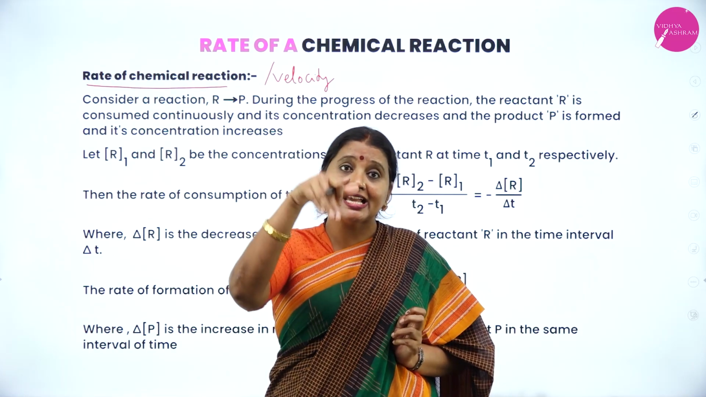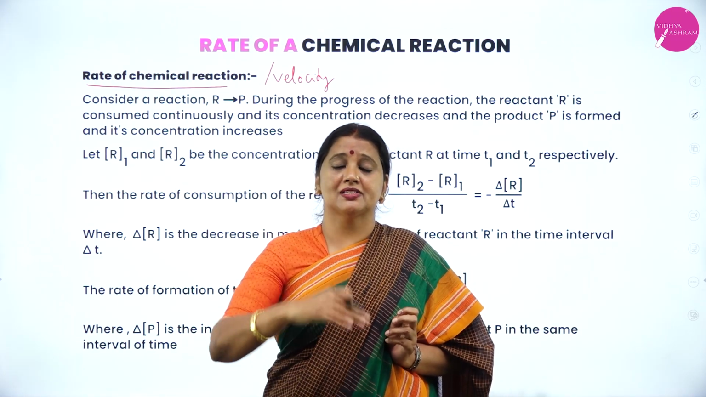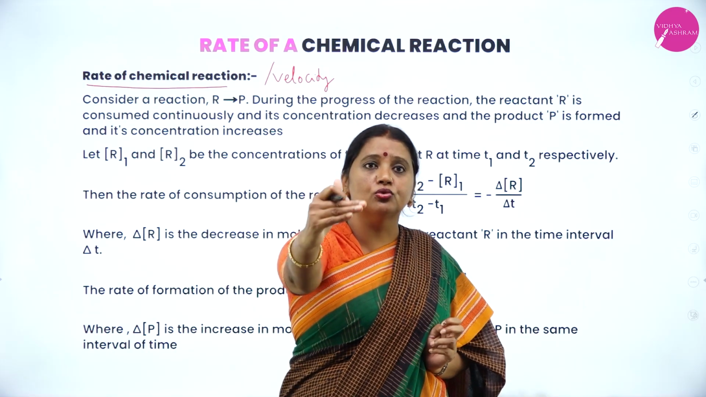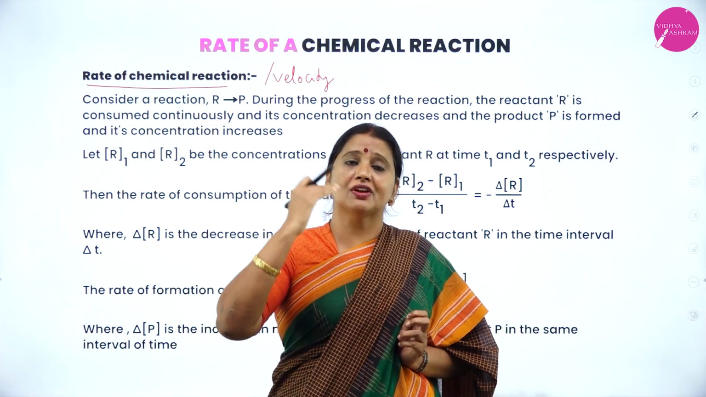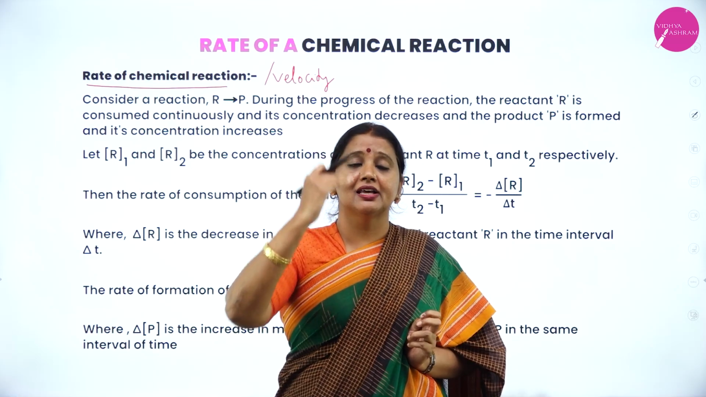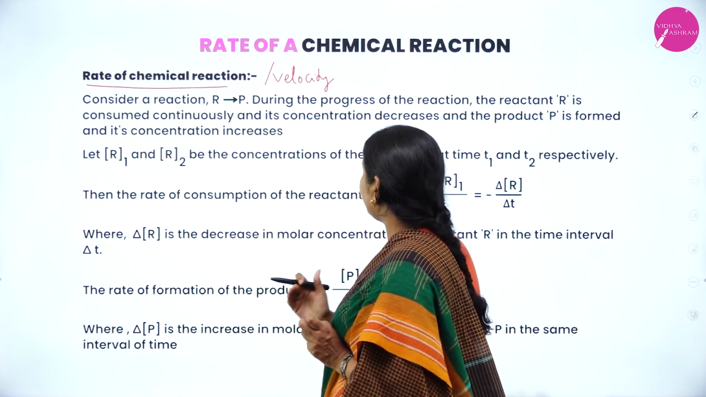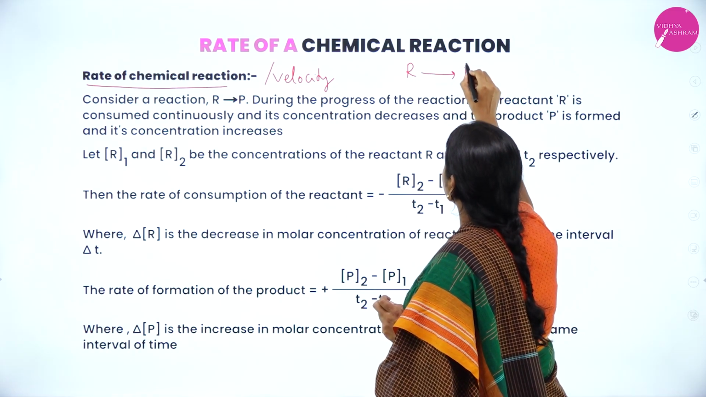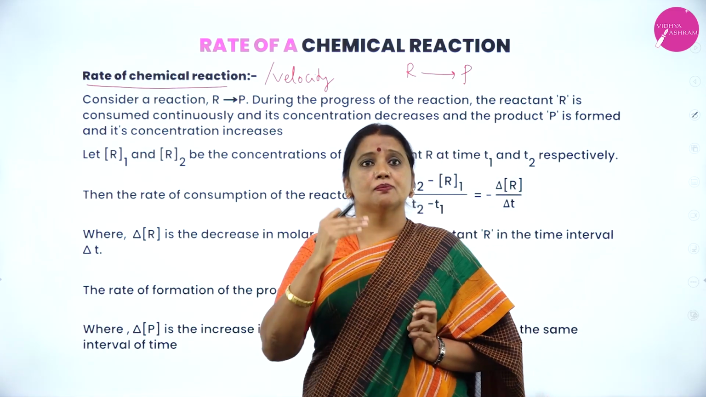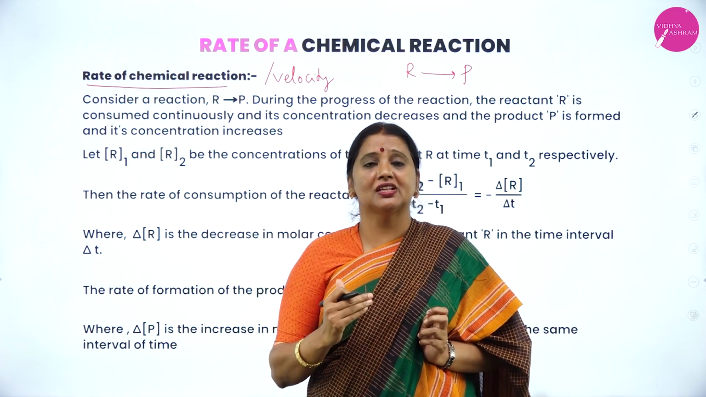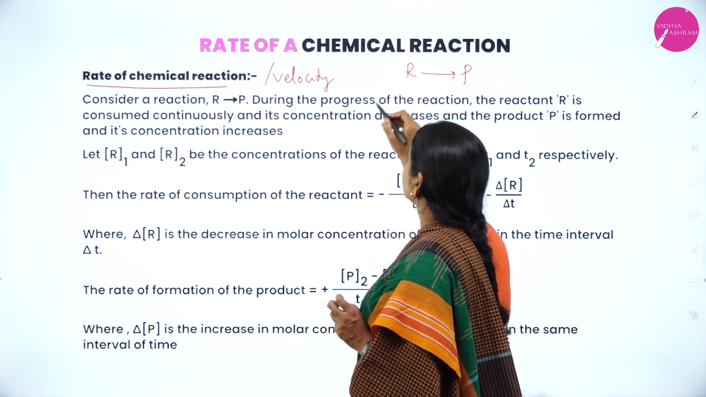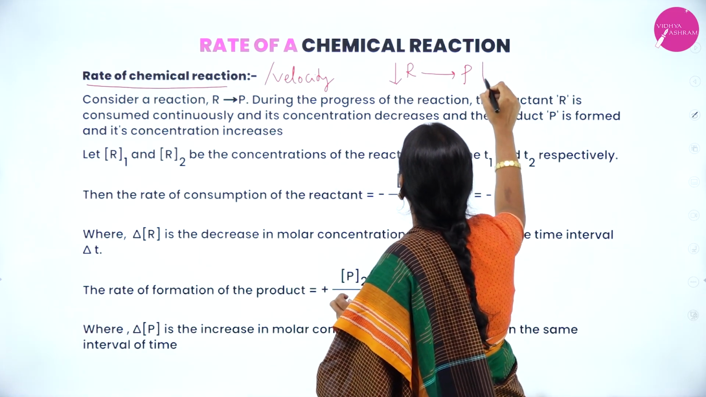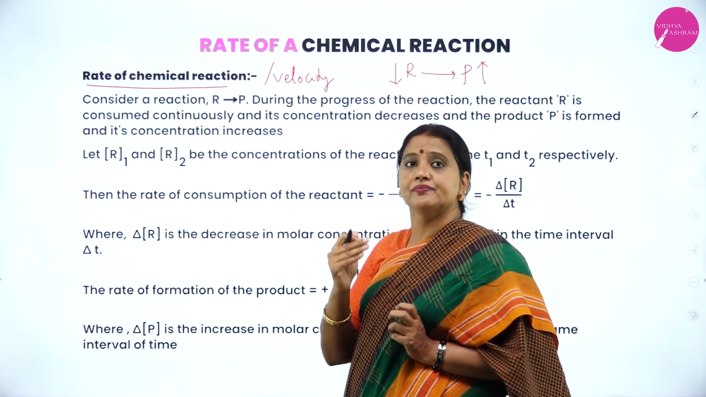Reaction takes place. Reactant does not move. Reaction does not travel from one side to another side. Reaction takes place because if I consider a general reaction of the type reactant gives rise to product, then as the reaction progresses, the concentration of the reactant decreases.